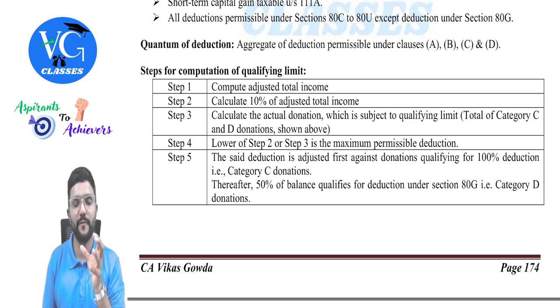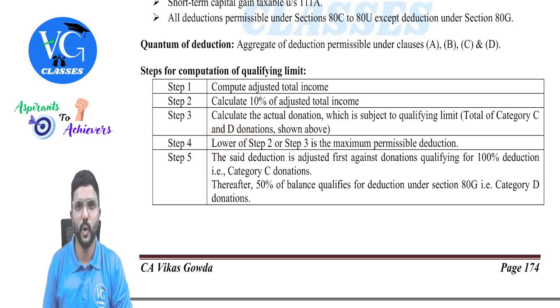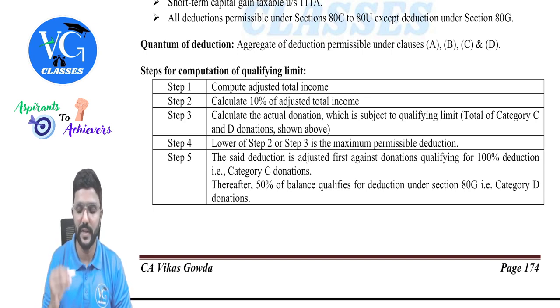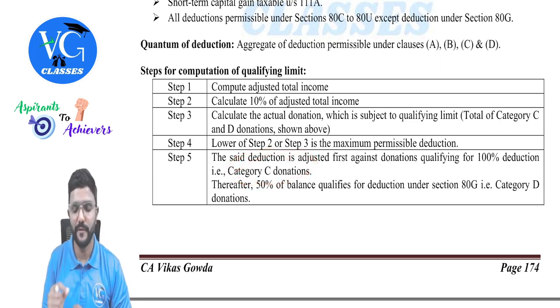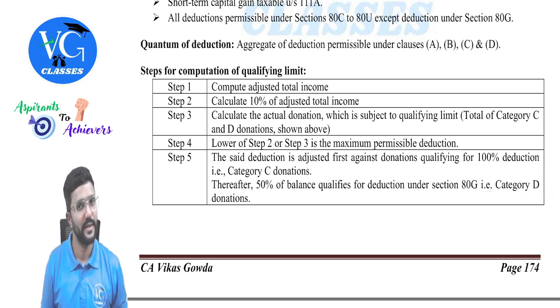That is the total amount of donations made for category C and category D. Compare that with 10% of adjusted total income and take whichever is lower. And whatever amount you get, allocate 100% of that first for C category. And remaining amount, 50% of that you need to allocate for D category.